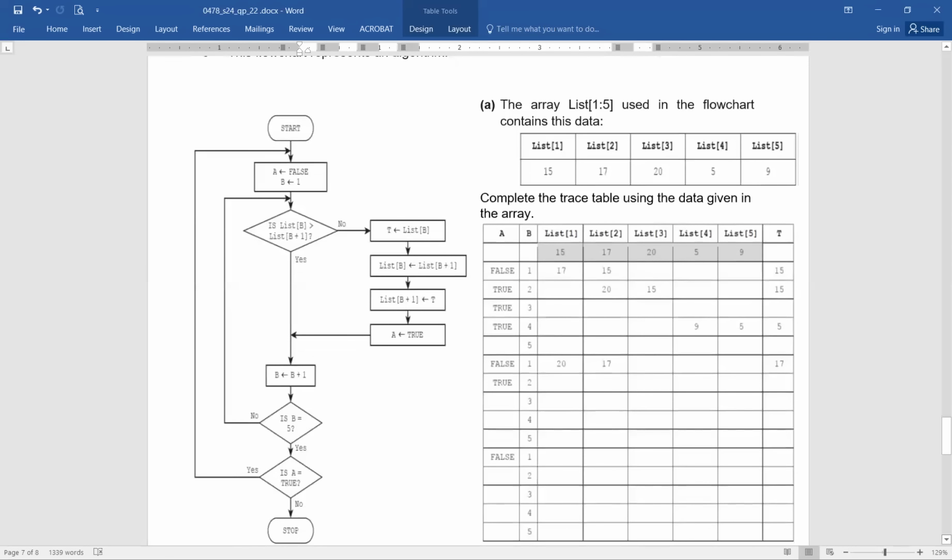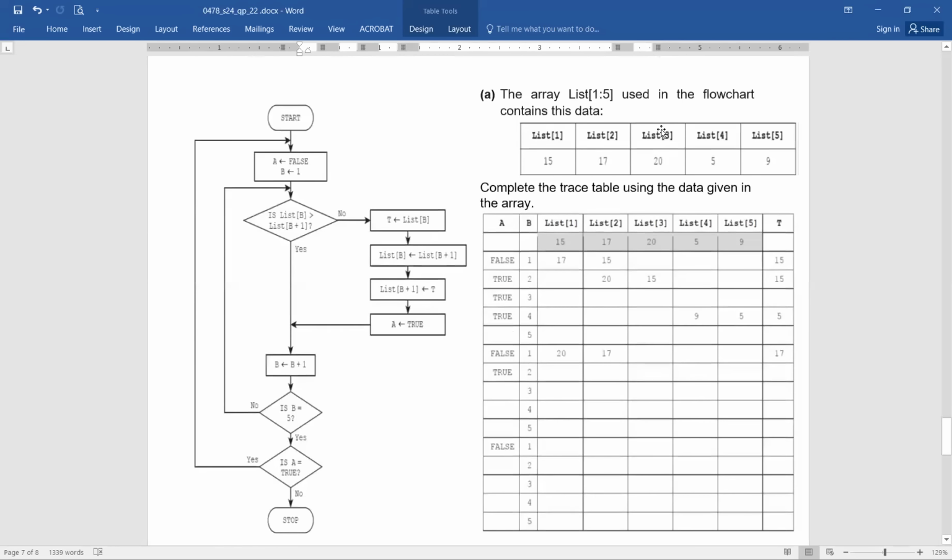Let's solve it together. Although it is done, let's redo it. Are you okay? Yes. Now, start. A equals to false. As you can see, A is false. And B equals to 1. That is what we have written here. And these are my data items, already mentioned: list of 1 is 15, list of 2 is 17, list of 3 is 20, list of 4 is 5, and list of 5 is going to be 9.